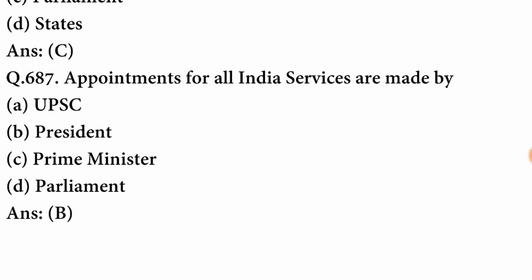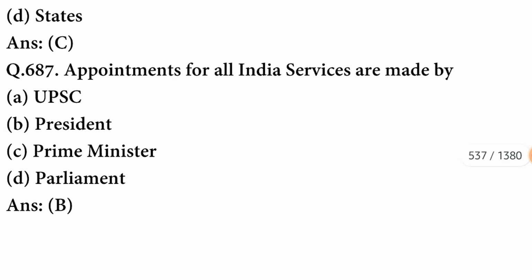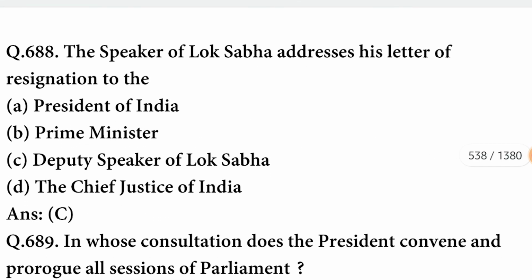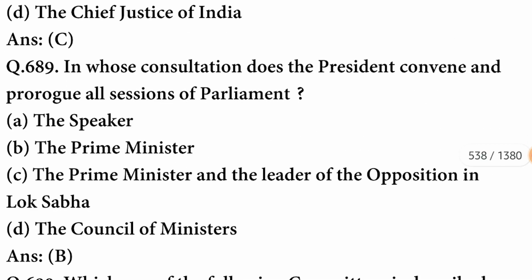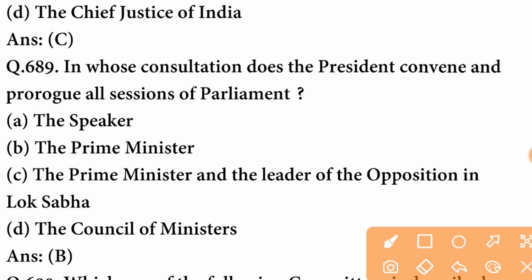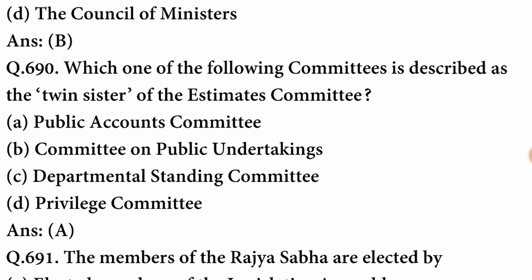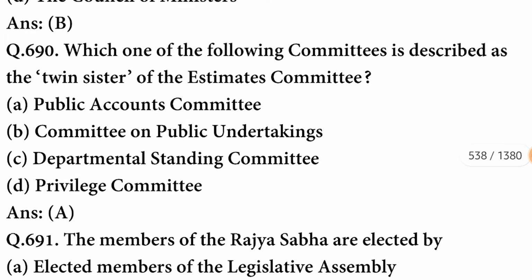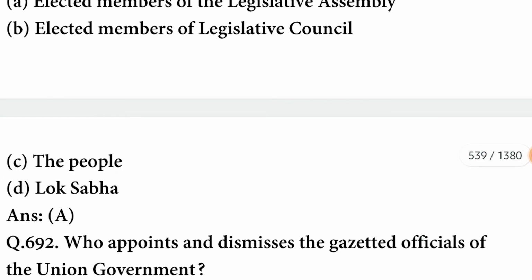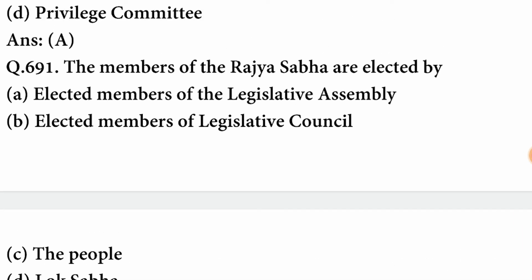The residuary powers of legislation under Indian Constitution rest with Parliament. Appointments for all India services are made by President. B option is correct. The Speaker of Lok Sabha addresses his letter of resignation to the Deputy Speaker of Lok Sabha. In whose consultation does the President convene and prorogue all sessions of Parliament? With the consultation of the Prime Minister. Which one of the following committees is described as the twin sister of the Estimates Committee? The committee is Public Accounts Committee. The members of the Rajya Sabha are elected by elected members of Legislative Assembly.